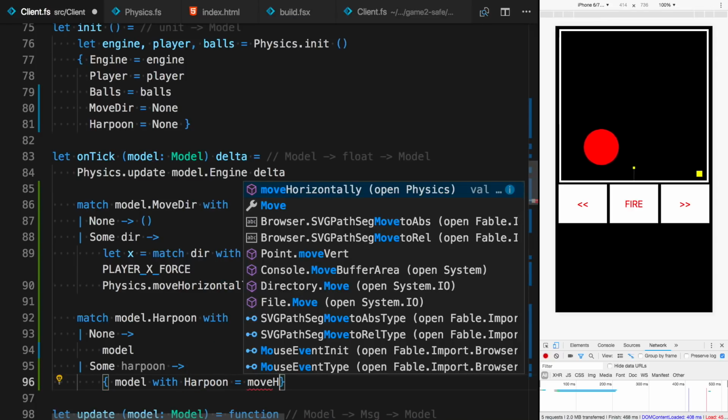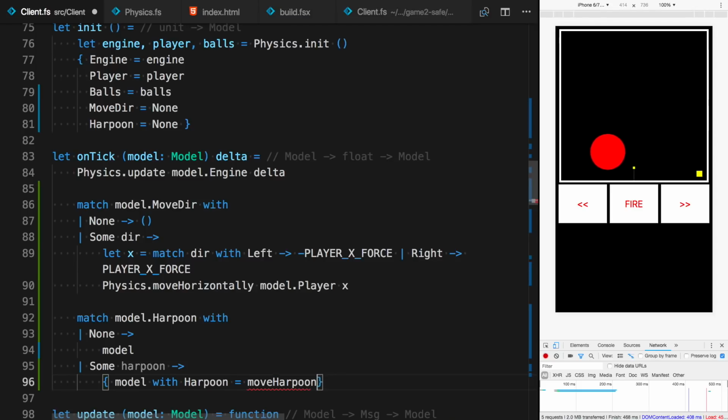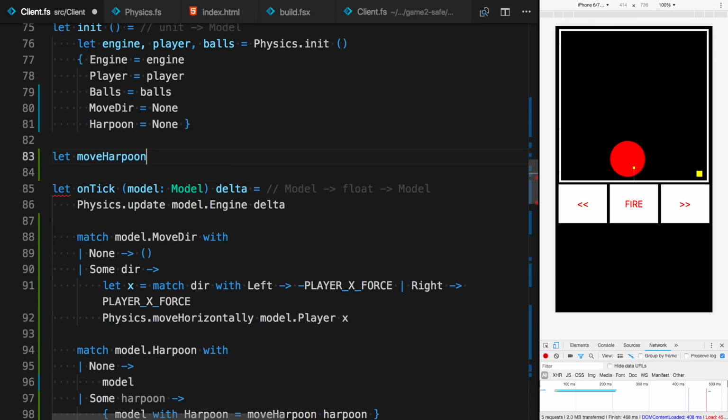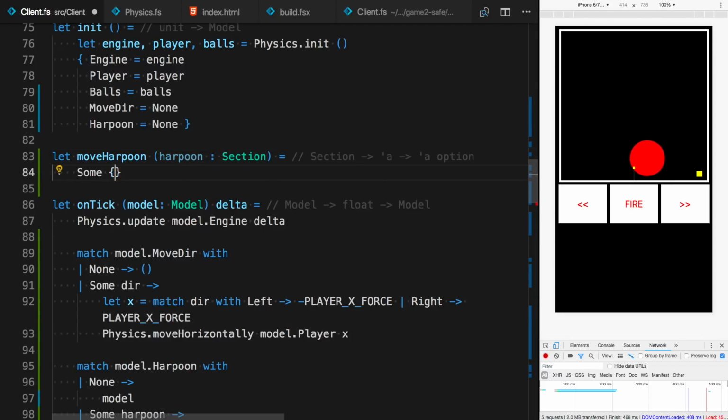So we'll add a function called moveHarpoon, which we'll need to implement over here. And the harpoon will be of type section. And for now, let's do just some harpoon with end equals new end.